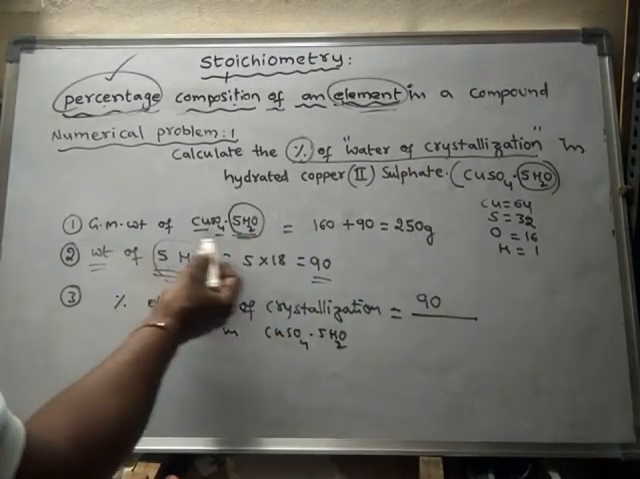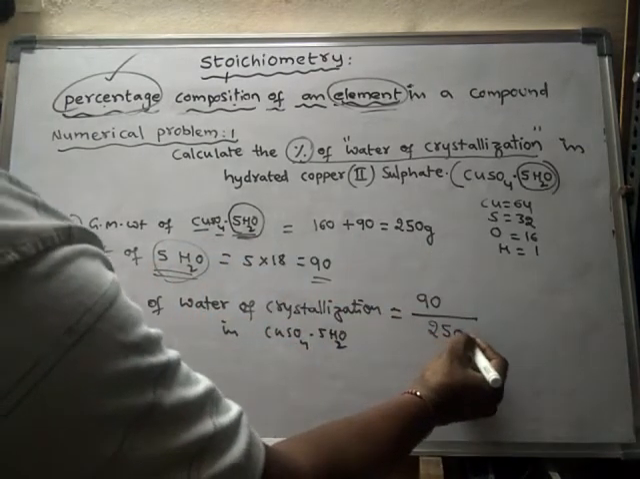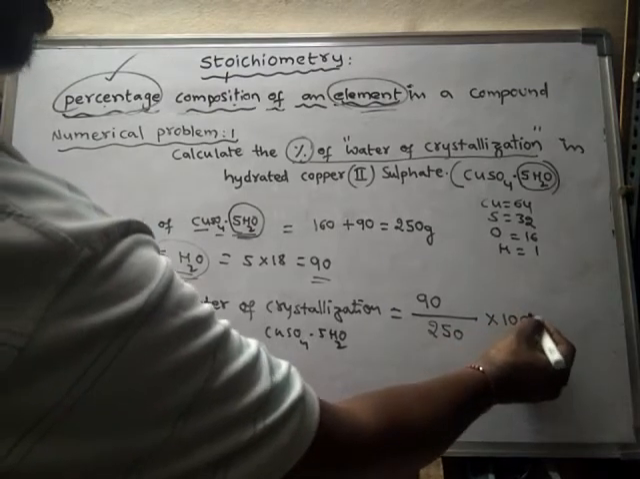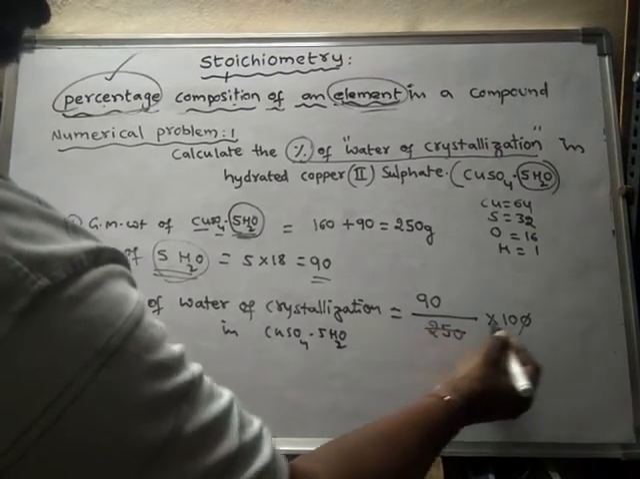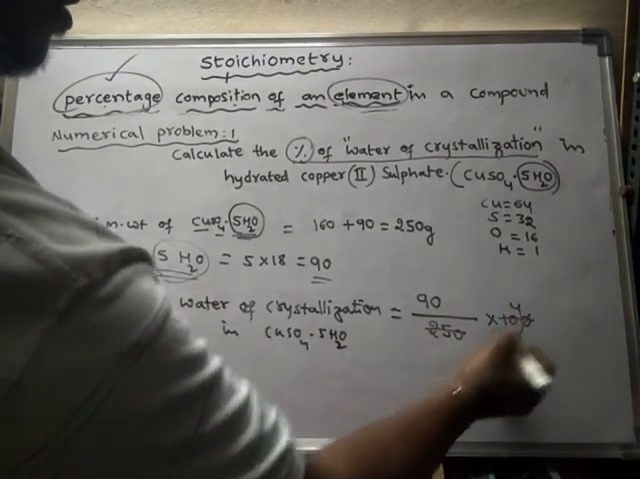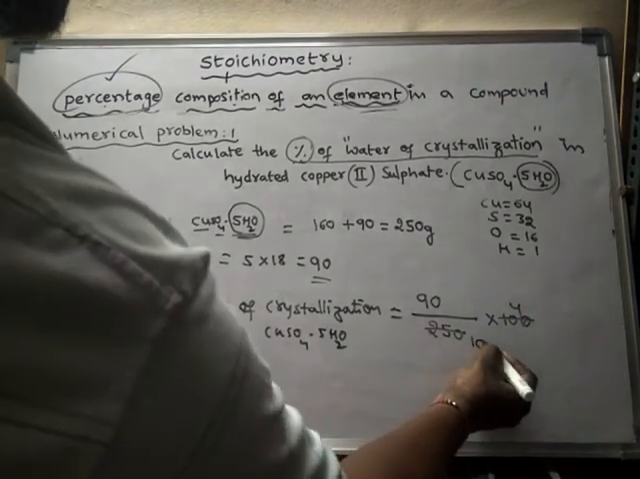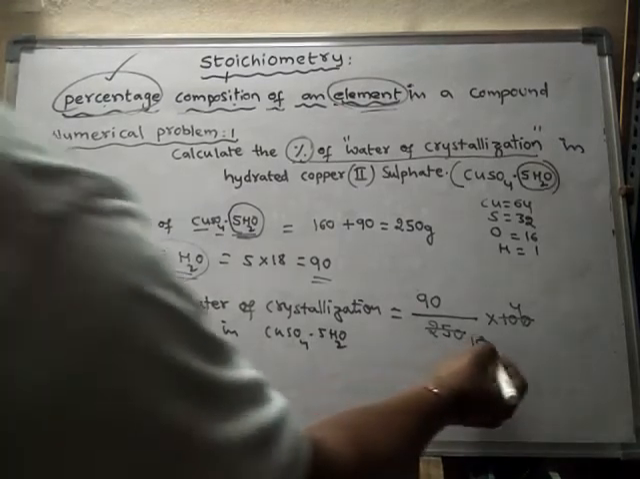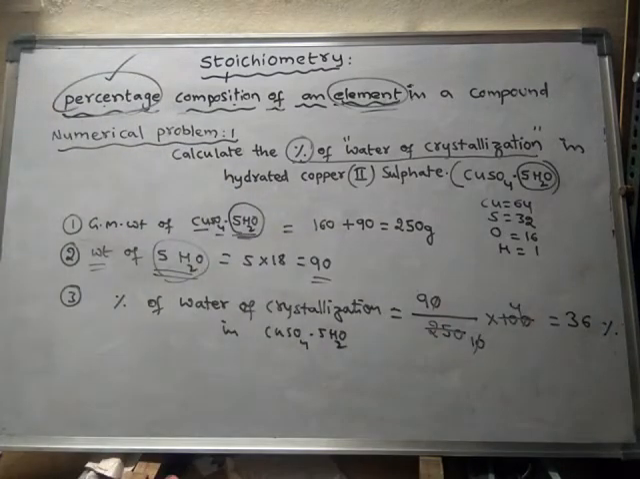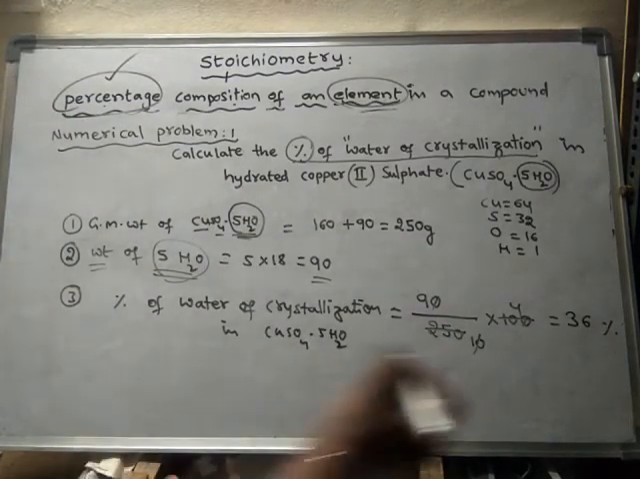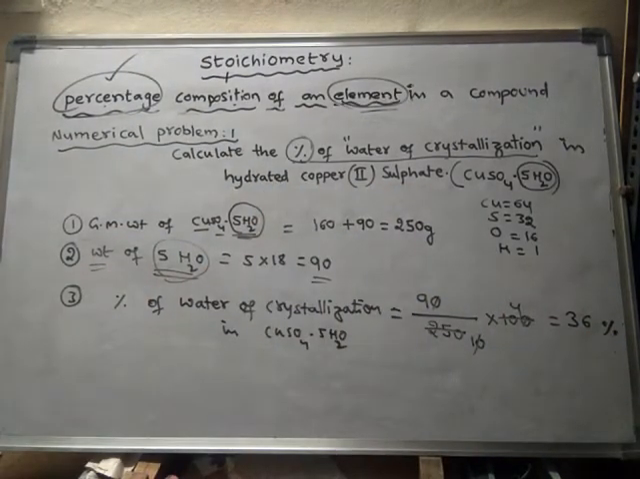What is the total weight of the compound? The gram molecular weight of the entire compound, which is 250, into 100. 25 fours are 100, so 9 fours are 36. So the percentage of water of crystallization in hydrated copper sulfate is 36%.